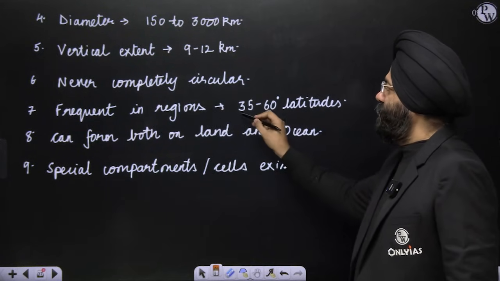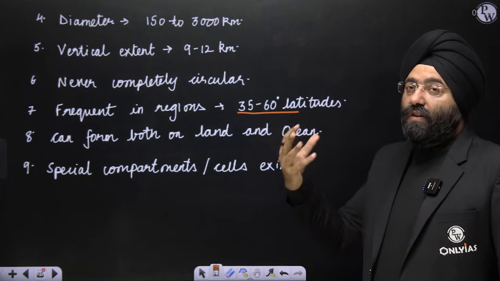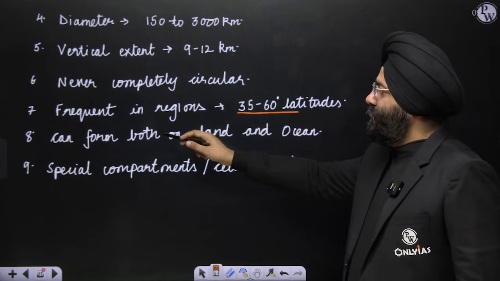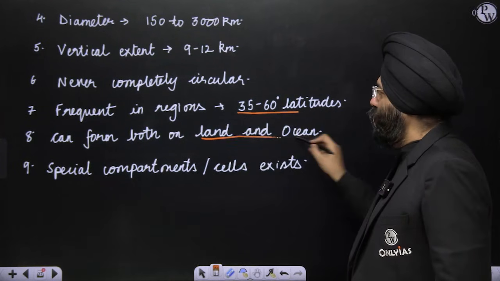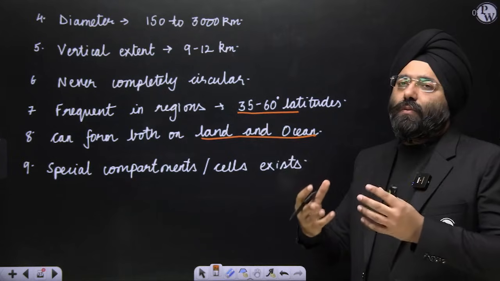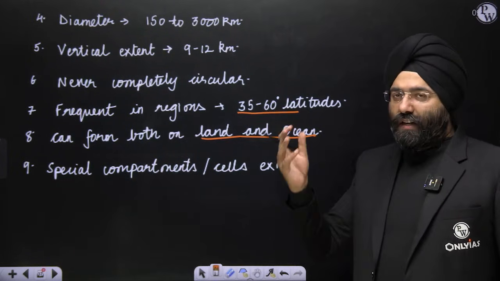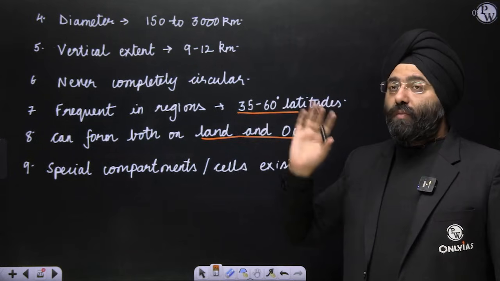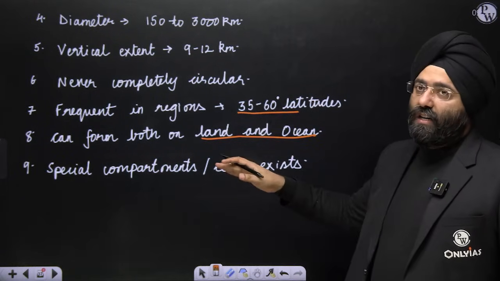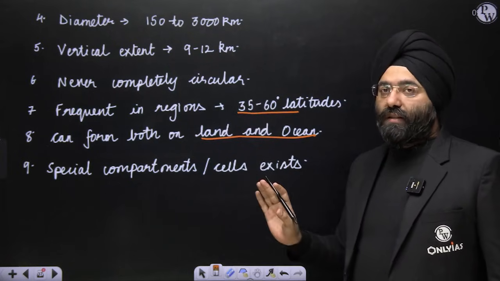Frequent in regions between 35 to 60 degree latitude, because you know these regions are where front creation is very common. It can form on land and ocean both, because it is basically dependent on the front formation. Special compartments or cells, or sectors exist, which I'll show you, which is not present in a tropical cyclone. Whatever points I've written here are also points of difference with a tropical cyclone. You will see when I will be doing a tropical cyclone.